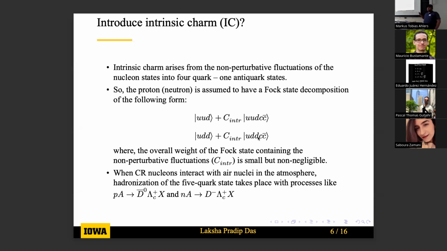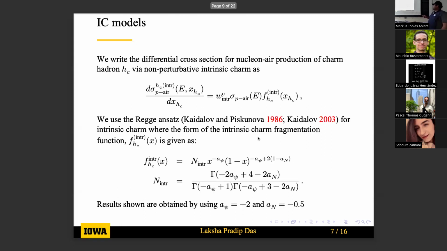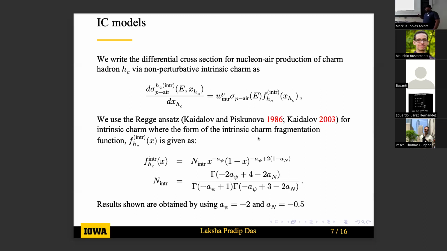So we can have enhancement to the production of D0 bar, Lambda c, and D minus when we have the nucleons colliding with the air nucleus. In order to look into the enhancement, we need to know about the differential cross-section of the intrinsic charm production, that is, the differential cross-section of the charm hadrons produced by these intrinsic charm fluctuations.